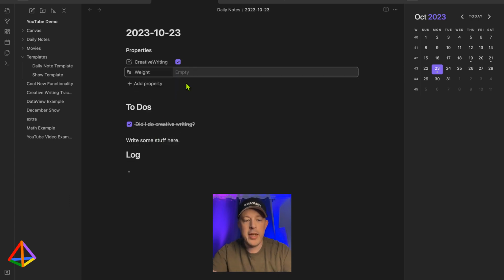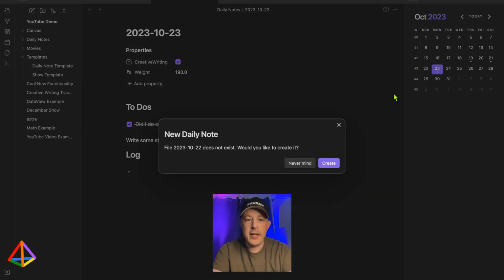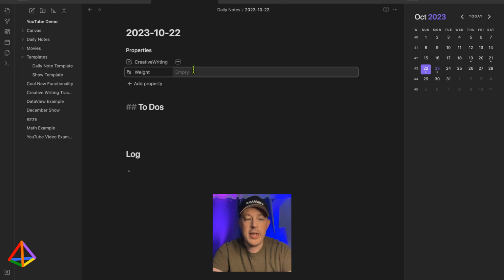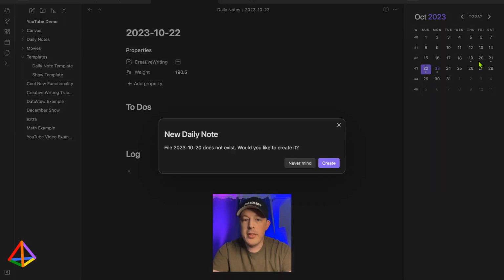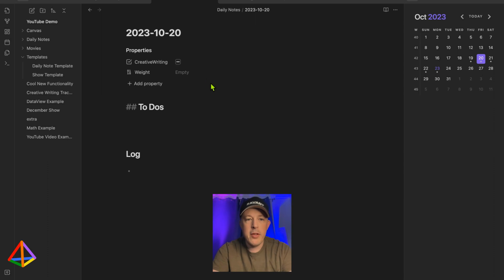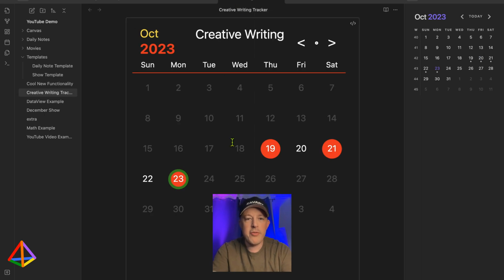And let's just say today I woke up, I was 190.0 pounds. And then Sunday, we'll say I was 190.5. And then the day before that, well, on Friday, we'll say it was 190.9. Okay, so now we've got a couple dates with our weight on it, and we've got the creative writing tracker.